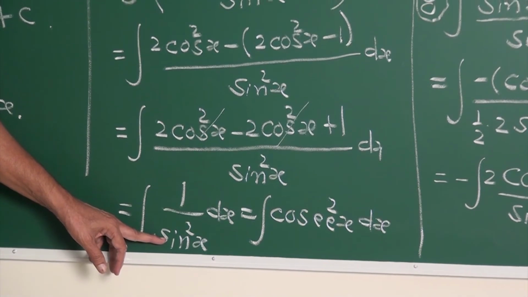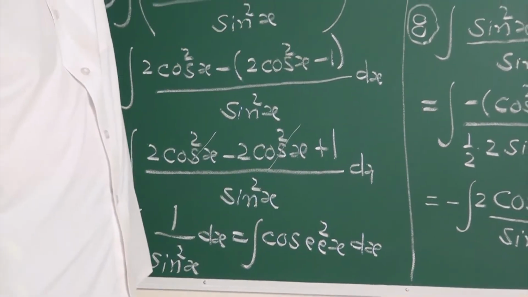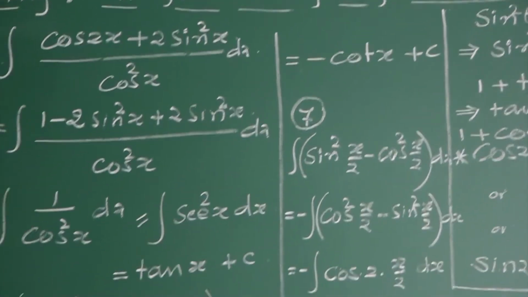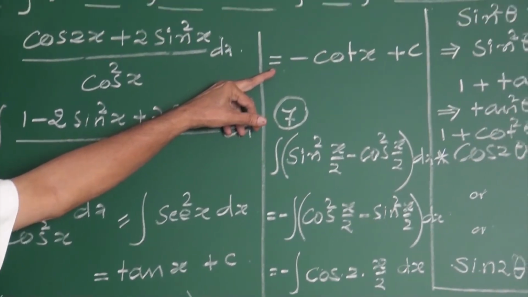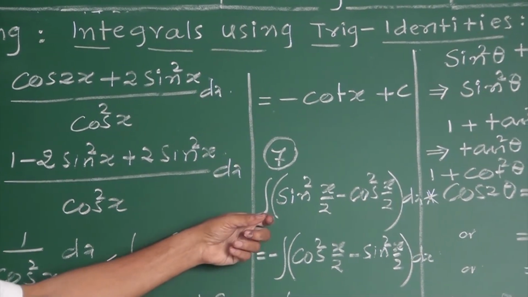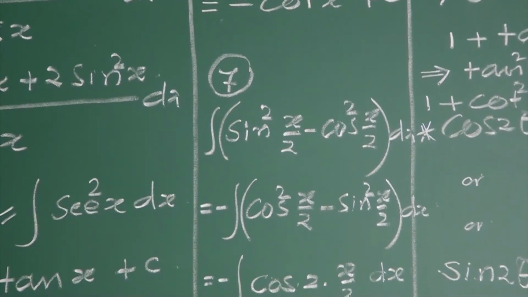What is 1 upon sin square? Cosec square x. What is the integral of cosec square x? Minus cot x plus c. The integral of cosec square is minus cot x plus c. Understood. Next, the 7th example. It is also given in the textbook.